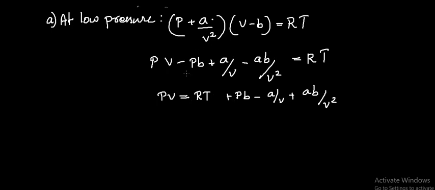On rearranging, we can write PV = RT + Pb − a/V + ab/V².